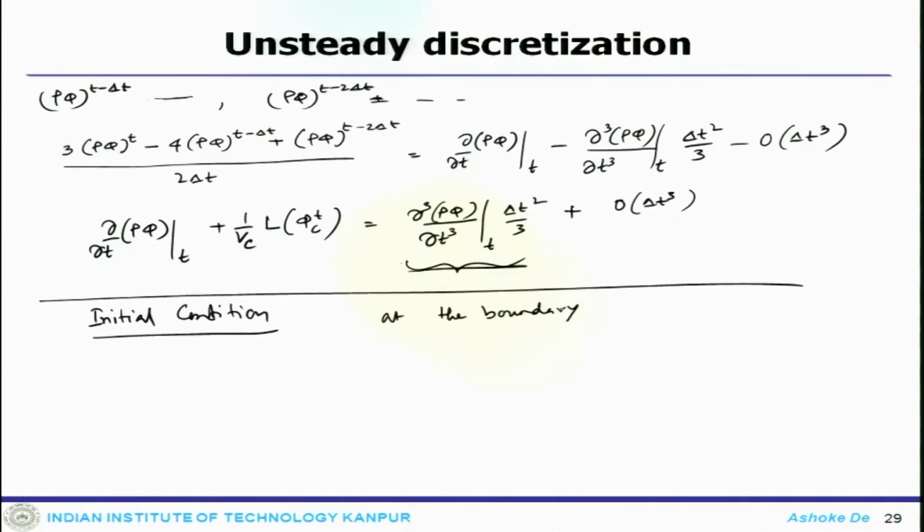This comes about because it is computed as the difference between the values of phi c at Ti plus delta t by 2 and phi c at Ti, which is a difference between two time steps, and so that happens with the initialization of the system.